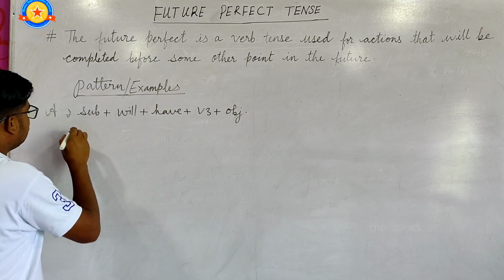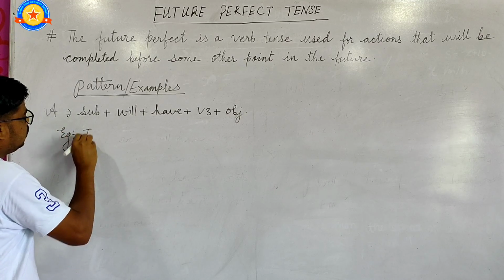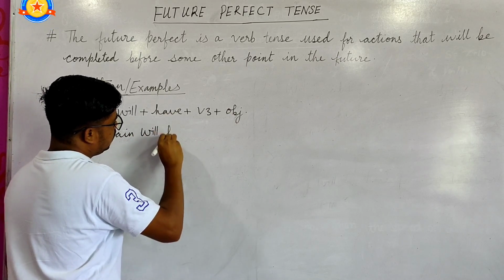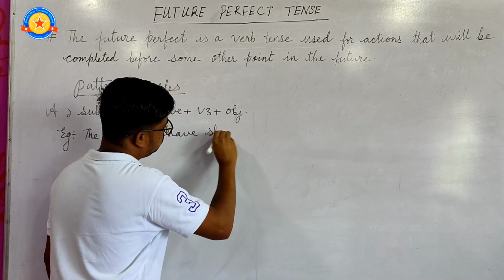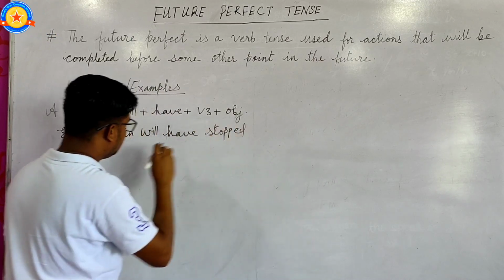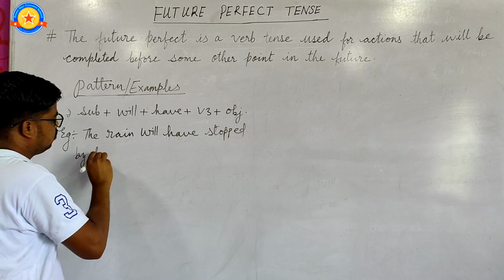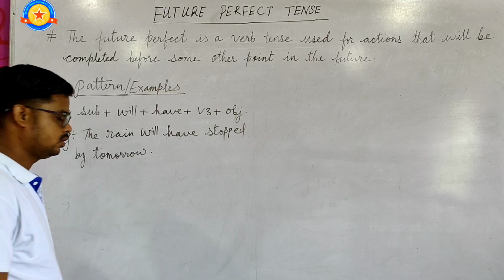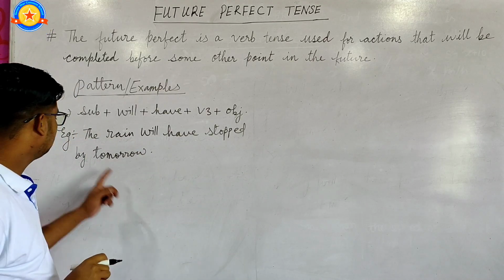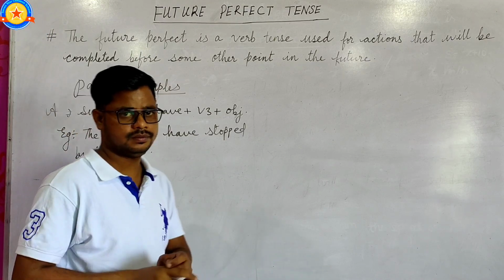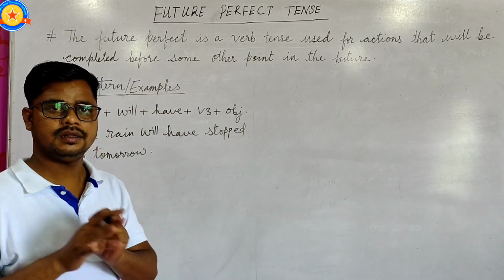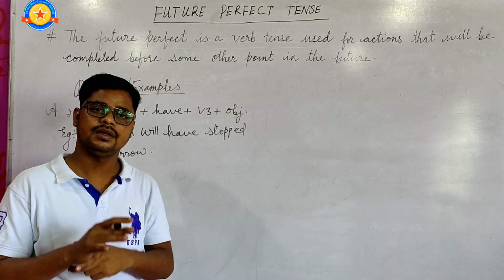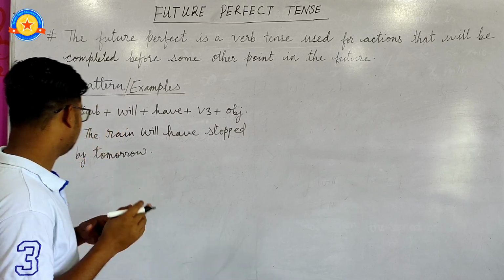For example: The rain will have stopped by tomorrow, and at the end of the sentence, a full stop. The verb is always written in third form in future perfect tense, whether it is affirmative, negative, or interrogative. The verb must be in third form.